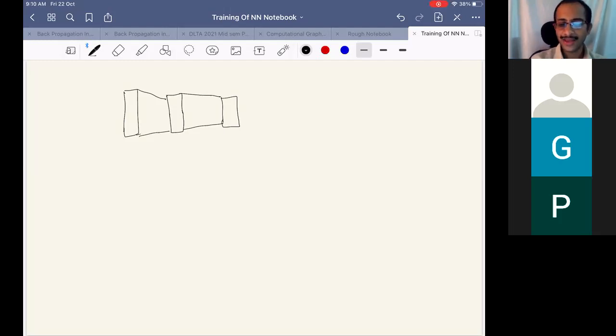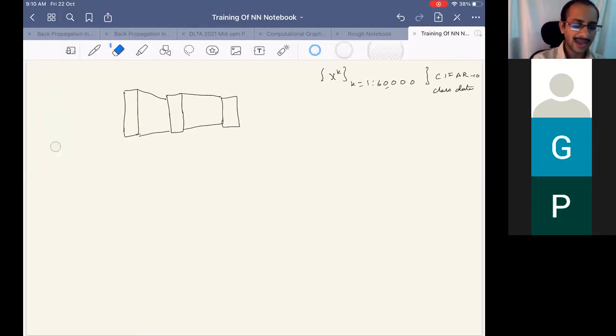So for example, we are given some data, xk, where k equals 1 to 60,000. Assume we have a scenario like learning from CIFAR, with 10 classes. That means we have images, but since we are giving them to a feed-forward neural network, we put each image as a one-dimensional vector.